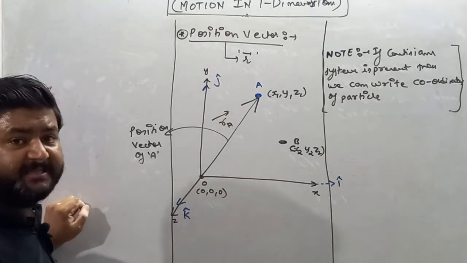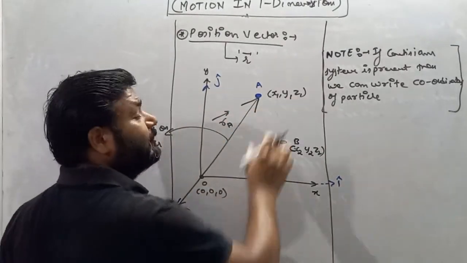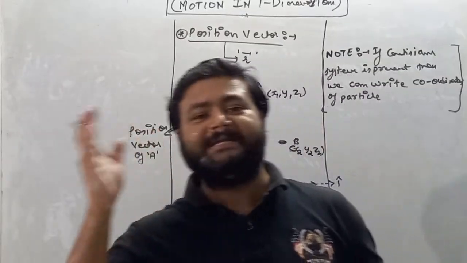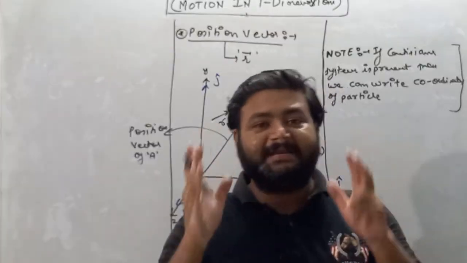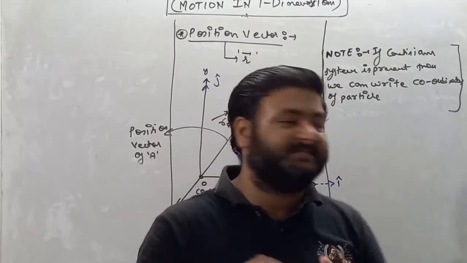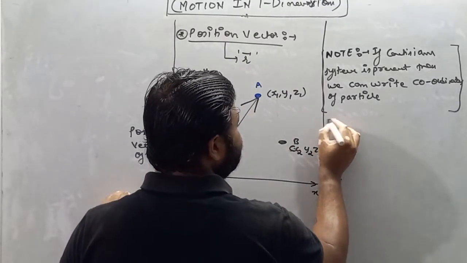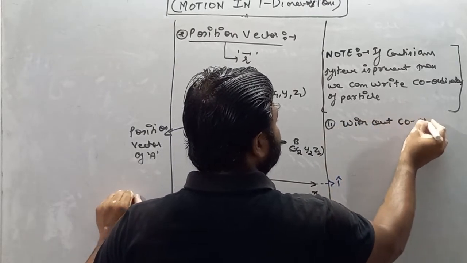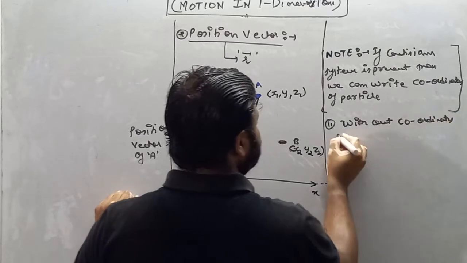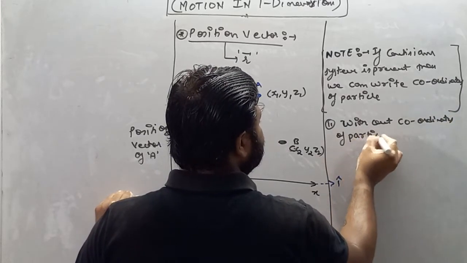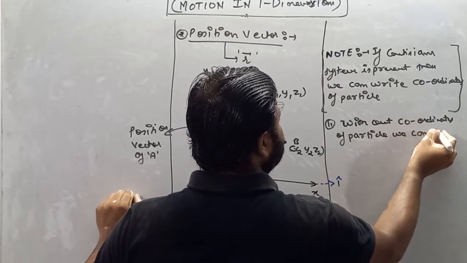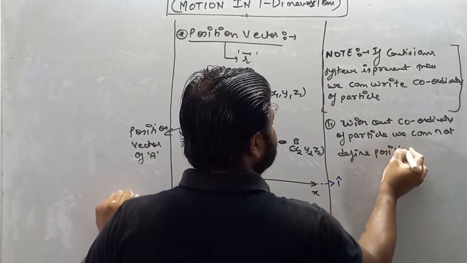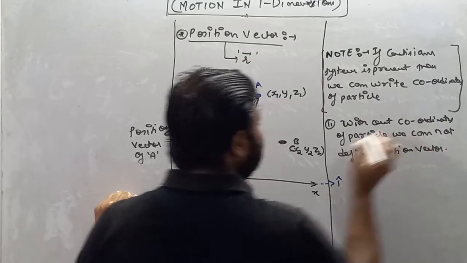And remember one more thing, my dear students, without the coordinates of the particle, we cannot define the position vector. I'll write another note. Second, without coordinates of the particle, we cannot define the position vector.